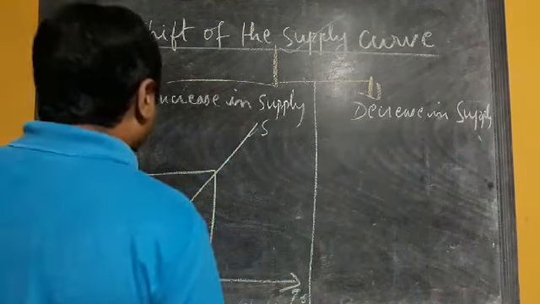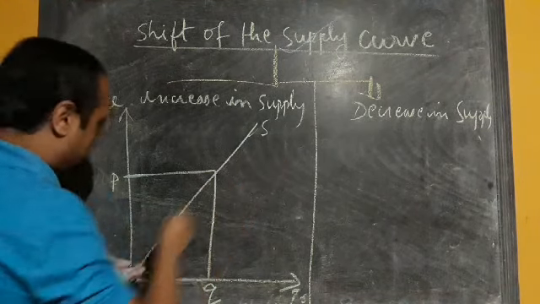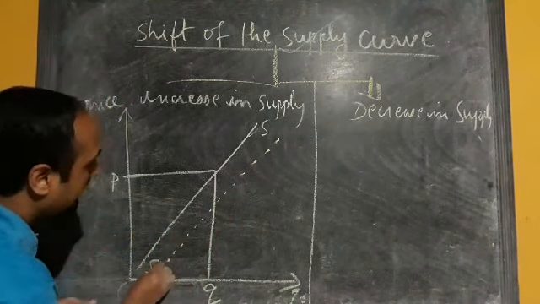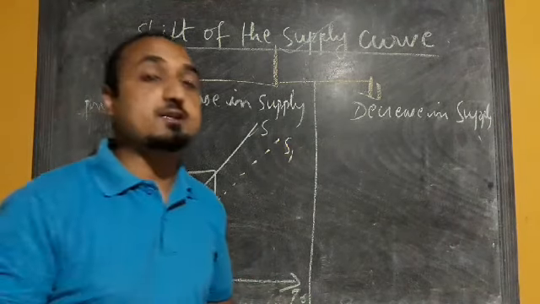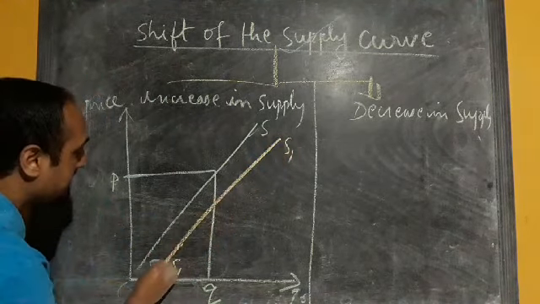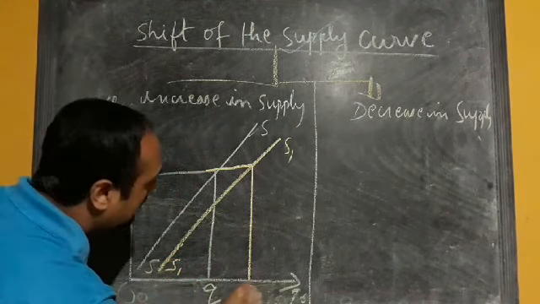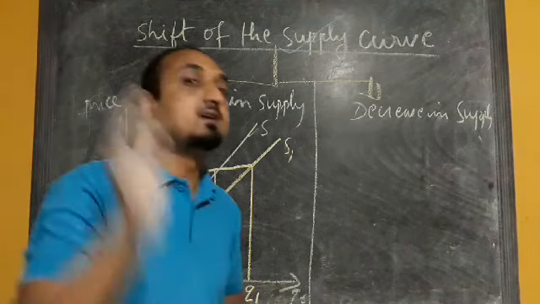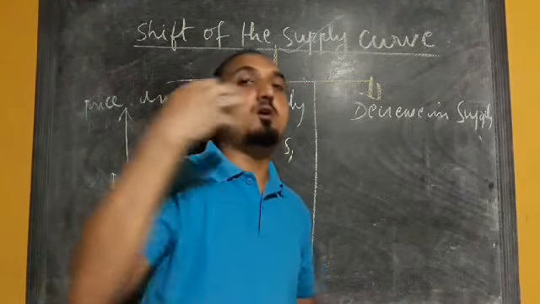So when the input price decreases, the supply of the commodity is increasing from, suppose, S to S1. So at the same price P, the quantity supplied may increase from Q to Q1. So here the quantity supplied of the commodity is increasing due to change in input prices or maybe some other factors of production.